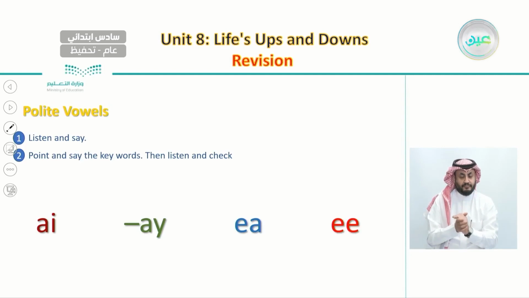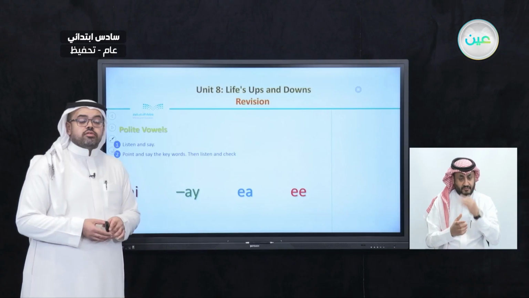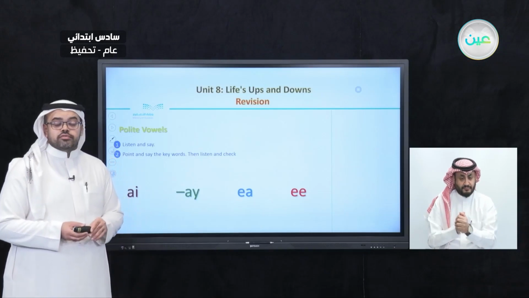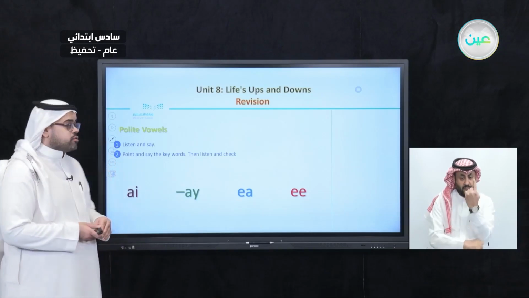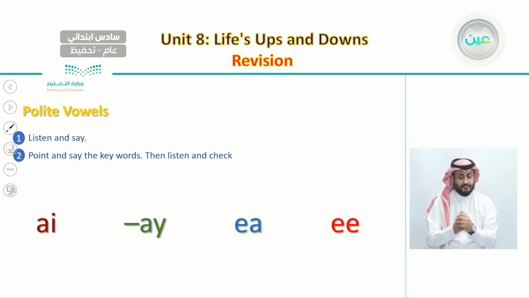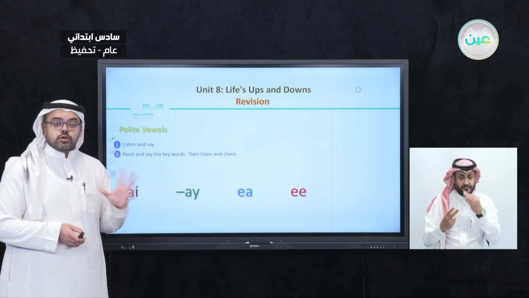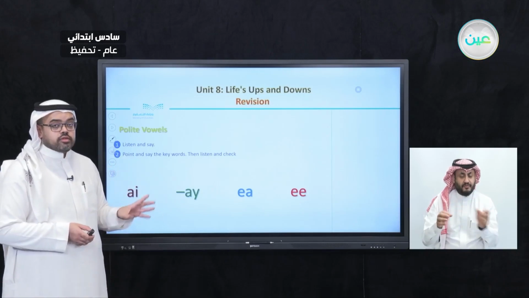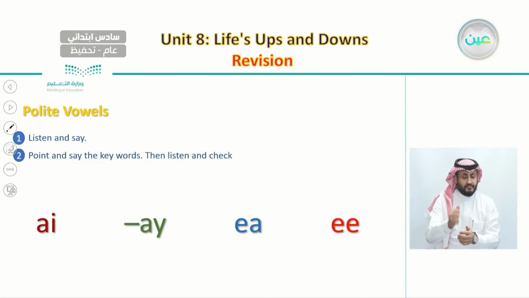And after this, in the first phonics practice we had last lesson, we had something we called the polite vowels. First, what we had to do was to listen to different words that start with these sets of letters, for example AI or AY and EA and EE.